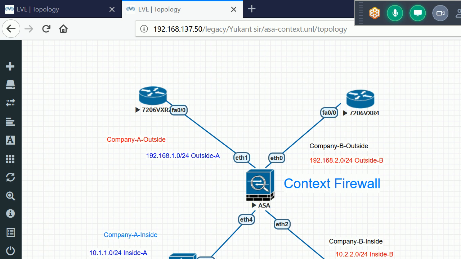Let's suppose we purchase one big box and we get three companies. So what happens now? We configure contexting on the Cisco ASA firewall, and we allocate particular interfaces to those companies. Say I have company A and company B. I configure the context on ASA, and I allocate this interface and this interface for company A, and this interface for company B.